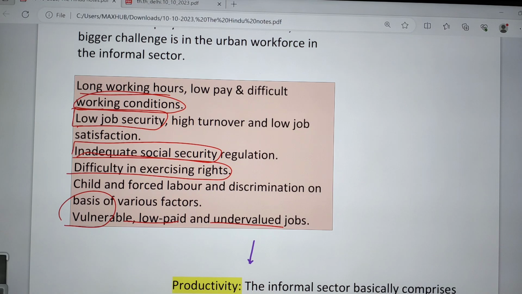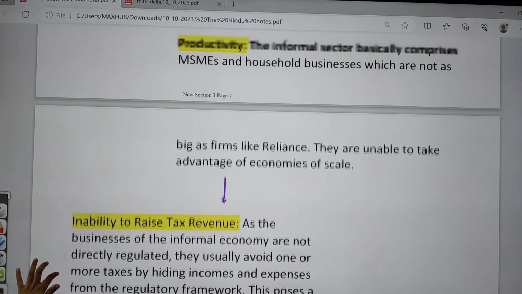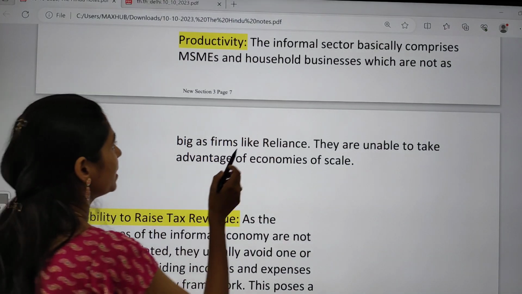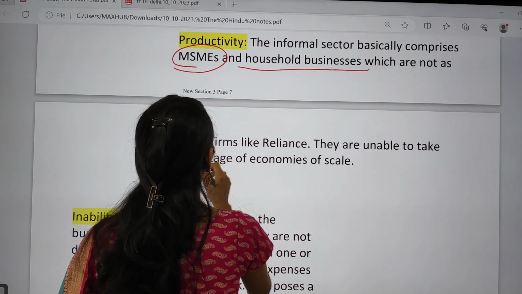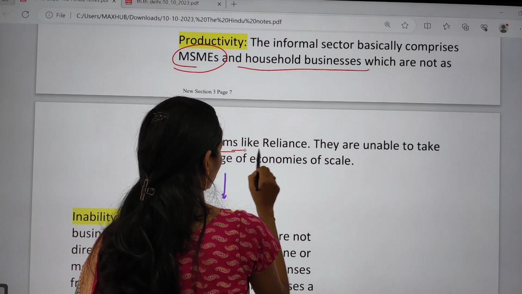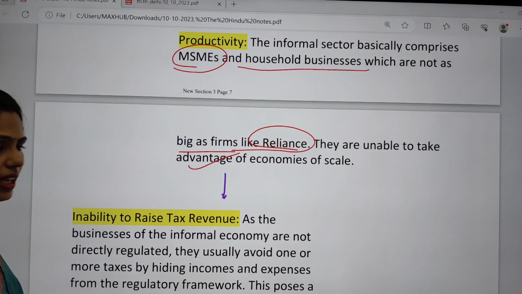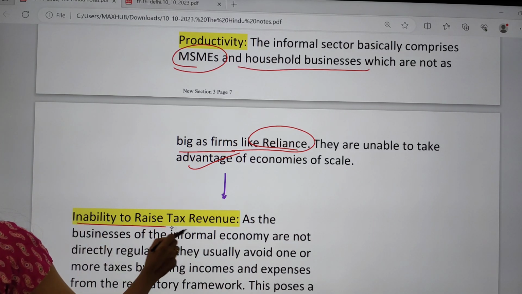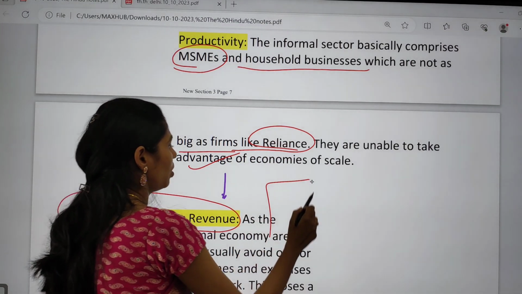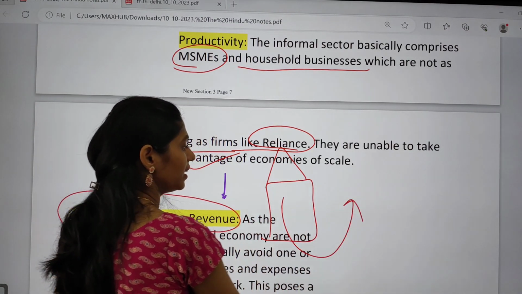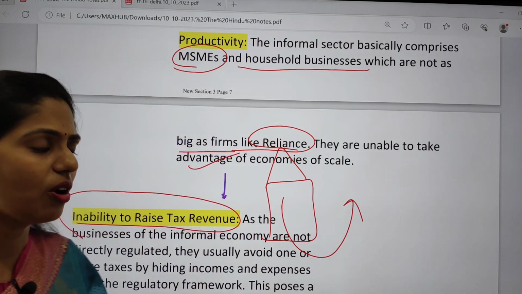Apart from this, one more challenge is the issue of productivity. The informal sector basically comprises MSMEs and household businesses which are not as big as Reliance, so they will not take any advantage of scale. And there is also the inability to raise tax revenue. Whenever a company is not registered with the government, it will not pay tax to the government. Because of this, there is also a loss of revenue to the government.